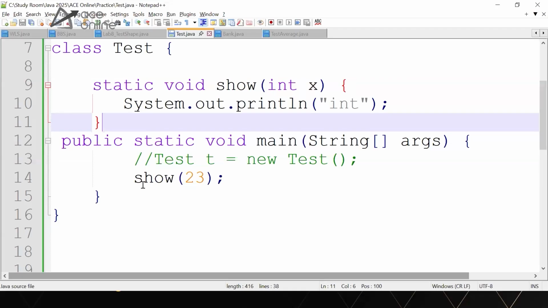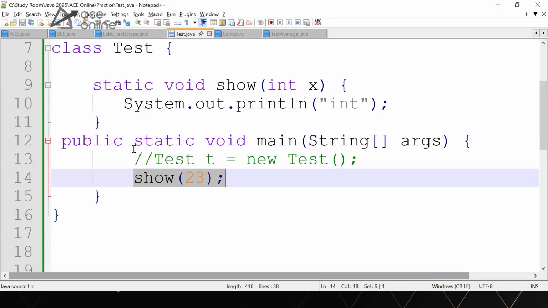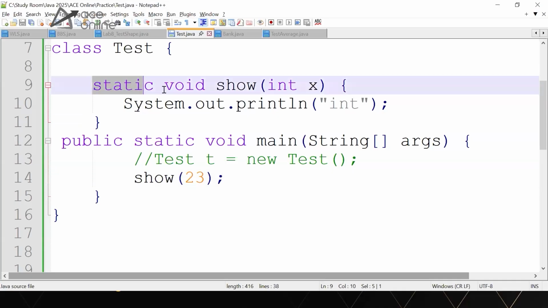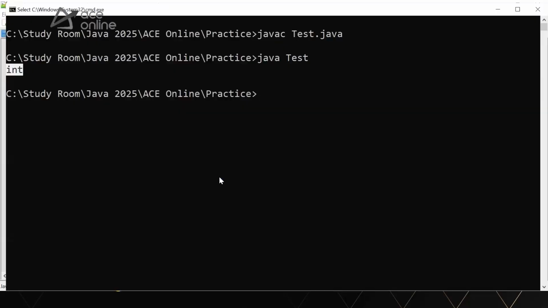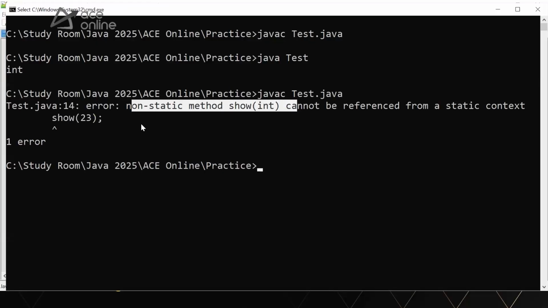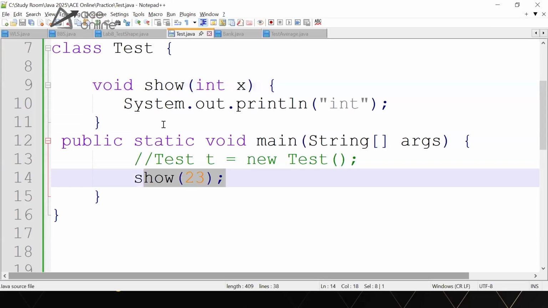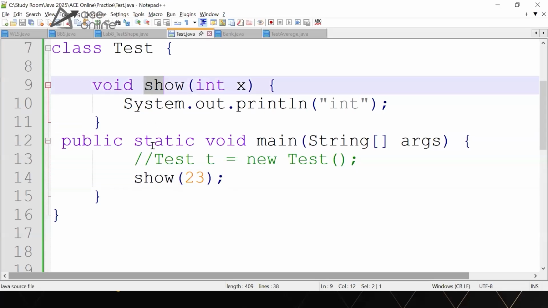So I can call the method directly because it belongs to the same class. If it is non-static, then I have to create an object; I cannot call it directly. When I compile, I will get a compile time error saying that a non-static method cannot be called from the static method. So you cannot call show. We will discuss that moving forward.